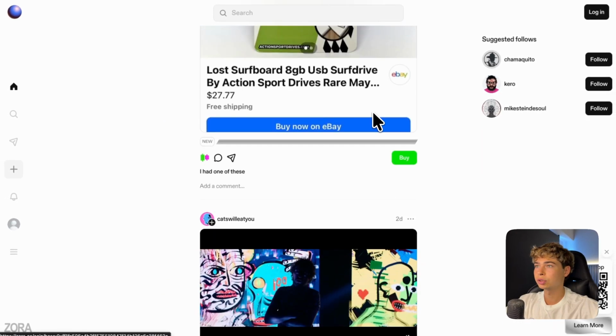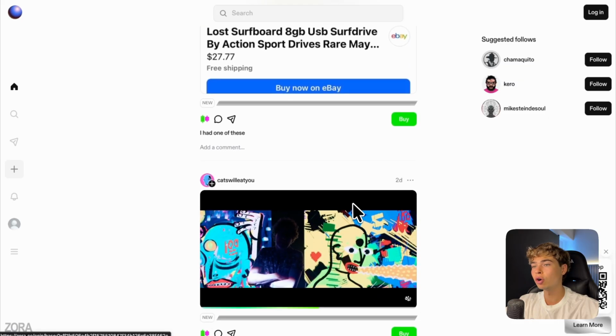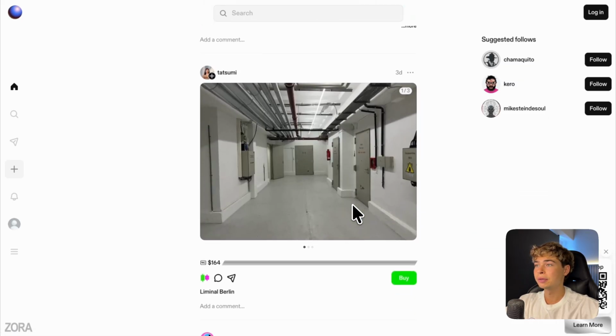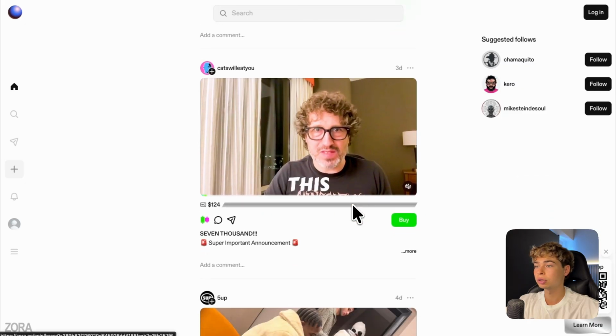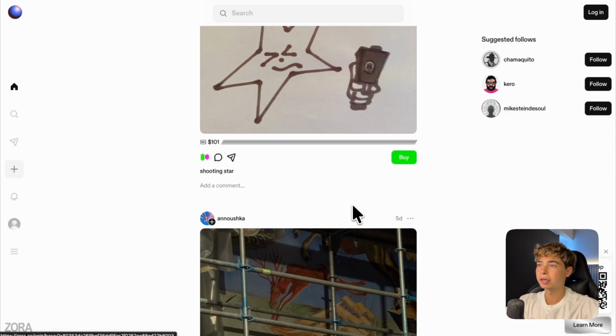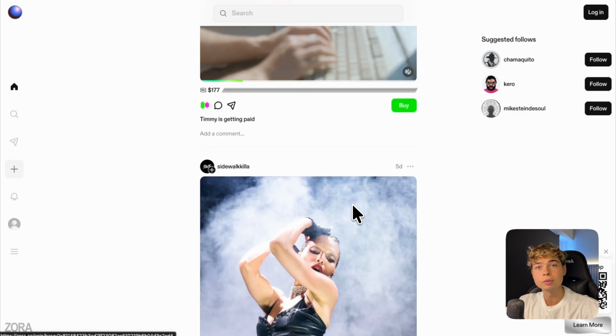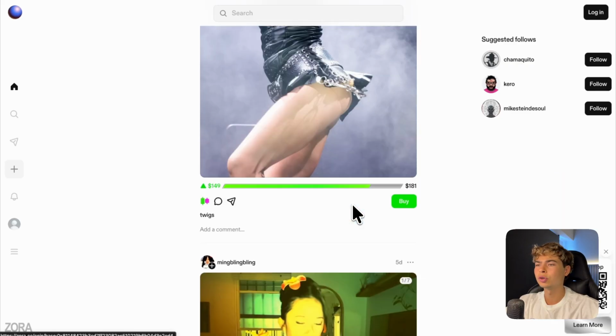Remember that on the old Zora, every post was a coin, so you can buy fragments of each post to support individual creators or just individual content itself. And as you buy different creator coins, those profiles go up because profiles are a coin too. Yeah, profiles are a coin, or used to be a coin.